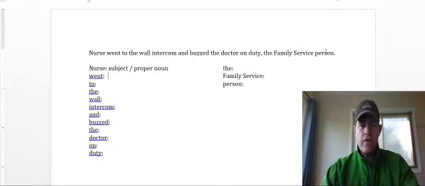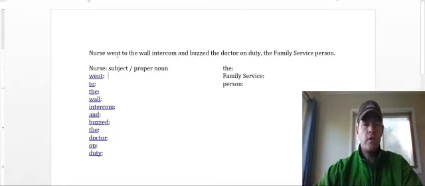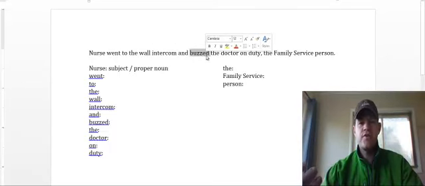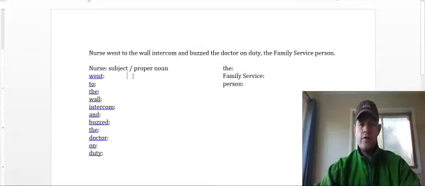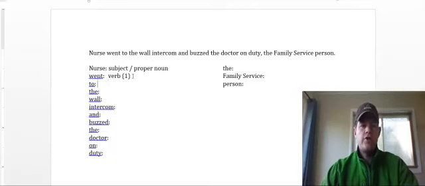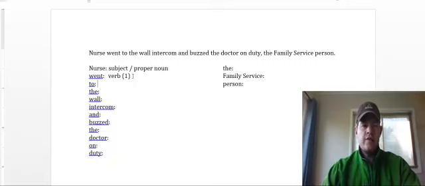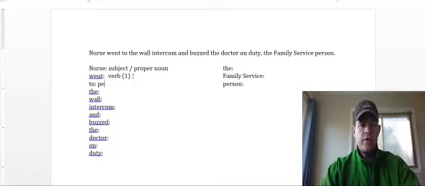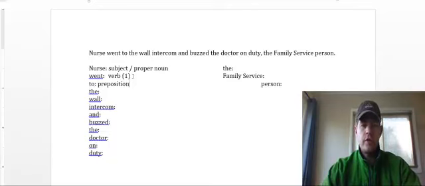And nurse does a couple of things. What does she do? One, she went, and she also buzzed. So here we have a simple sentence with another compound verb, okay? So went is our verb, and we'll call that verb 1. Now, where did she go? We have to. To is one of those words that often acts as a preposition. It acts as a preposition here.